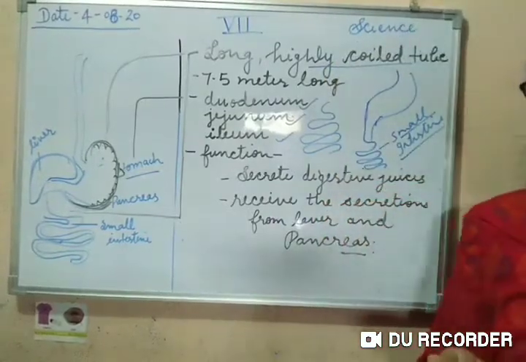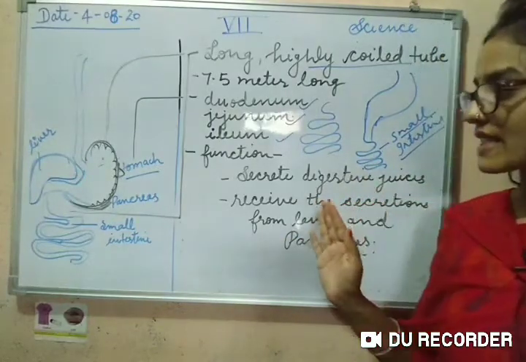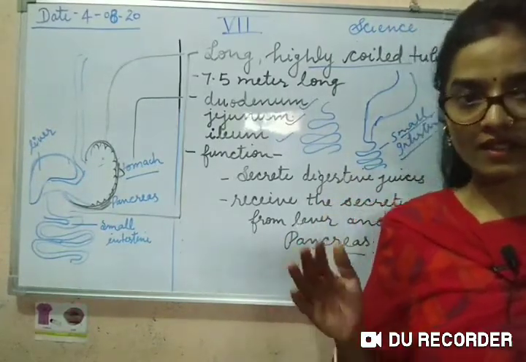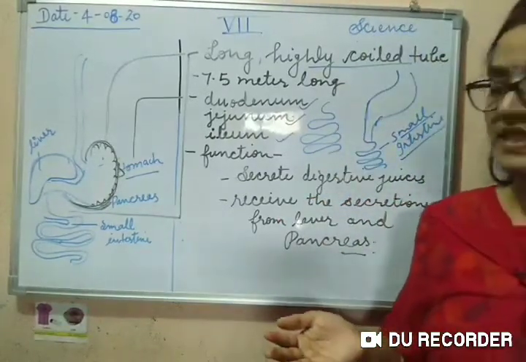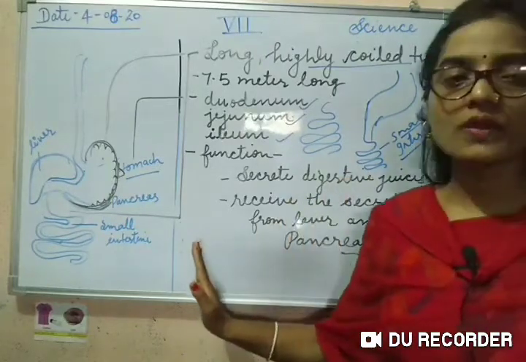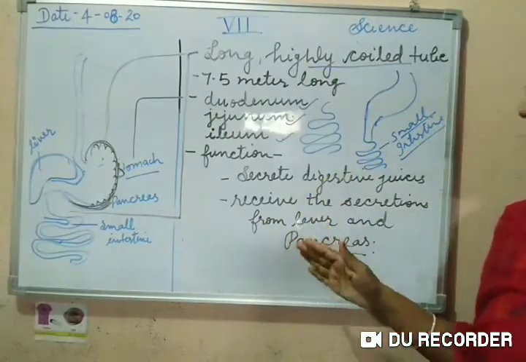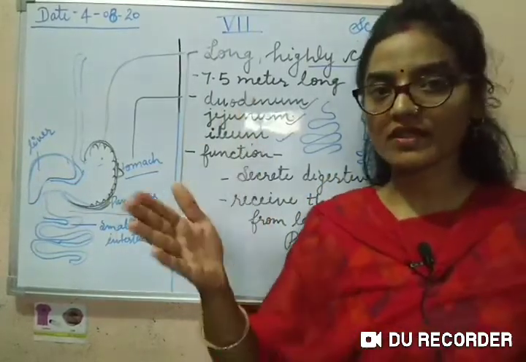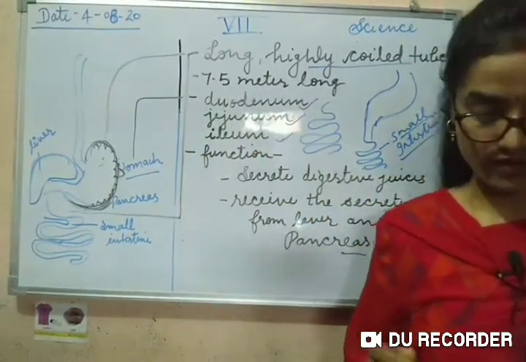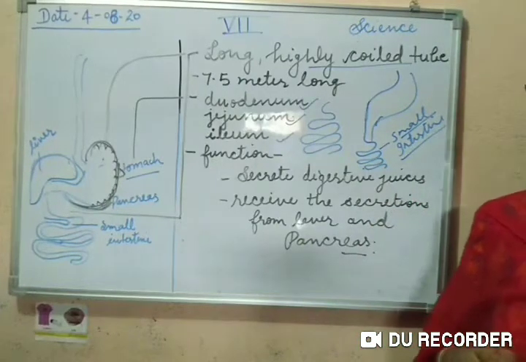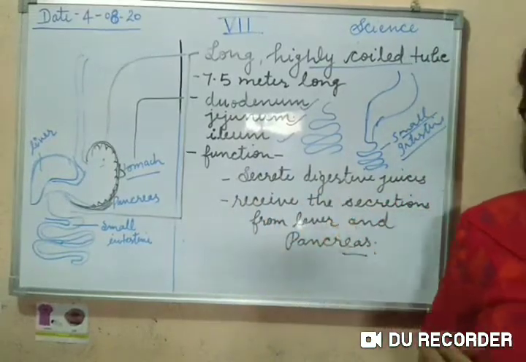One more function of the small intestine is that here the absorption of food will be done. This absorption process we will discuss later in a separate lecture. So absorption of the food is done in the small intestine. It secretes digestive juices, and it also receives the secretions from the liver and the pancreas. So these are all the functions of the small intestine. I hope you all have got it. Now we will discuss the liver and the pancreas, these two glands.